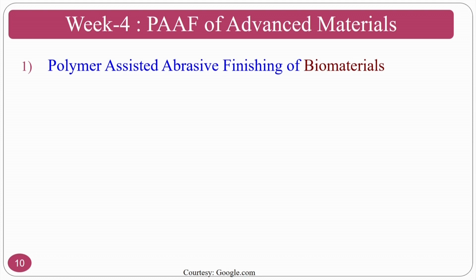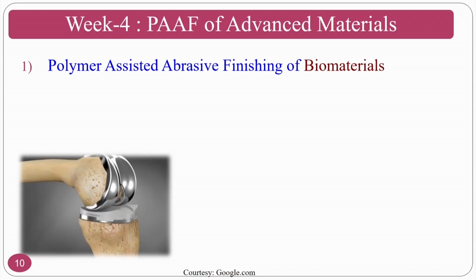Then we will see, at last, what the applications of these polymer assisted abrasive finishing processes are in terms of various advanced materials, such as biomaterials. Normally, one of the common examples finished by the patented technology companies producing this abrasive flow finishing process and polymer rheological abrasive medium is knee implant finishing, hip implant finishing, heart valves and other common examples.